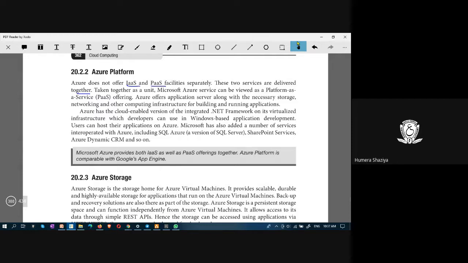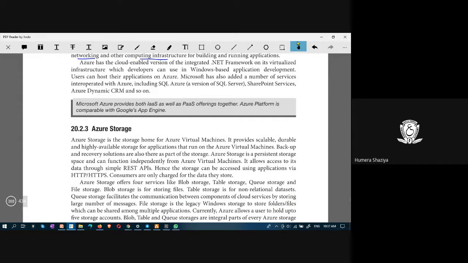Azure service can be viewed as a platform as a service offering, and it offers an application server with necessary storage, networking, and other computing infrastructure. Azure has a cloud-enabled version of the integrated .NET framework on its virtualized infrastructure. Okay, it has virtualized infrastructure, meaning processor, RAM, hard disk, and all, and on top of that it also supports the .NET framework.